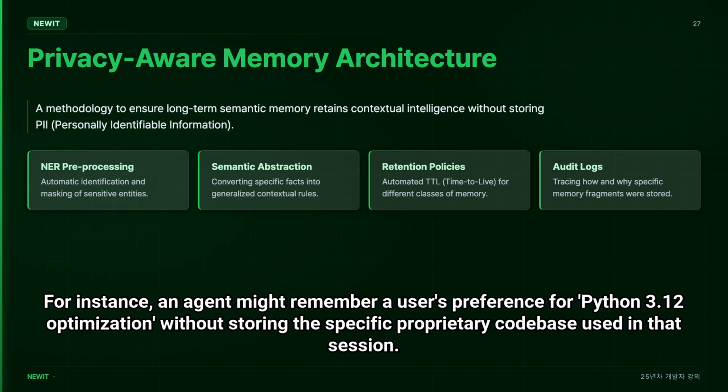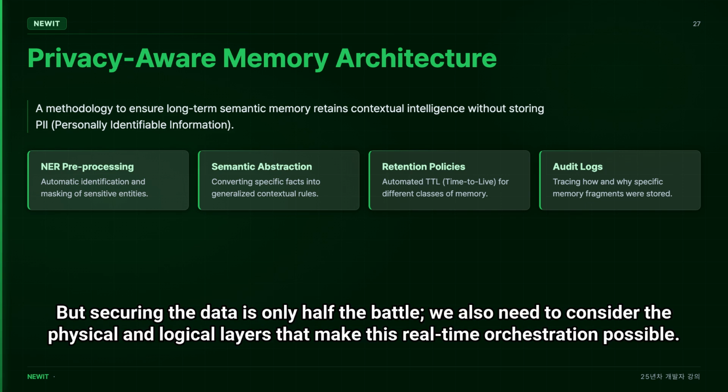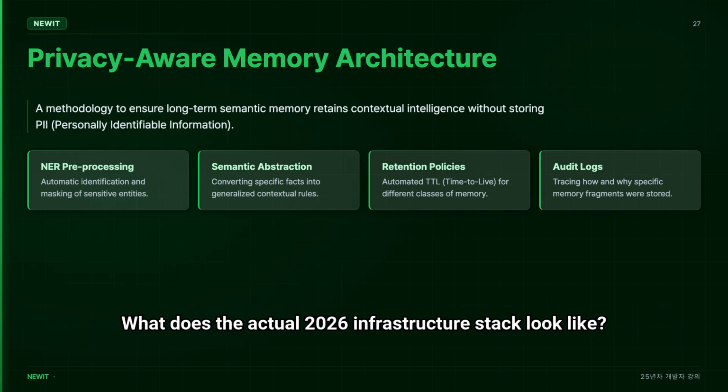For instance, an agent might remember a user's preference for Python 3.12 optimization without storing the specific proprietary codebase used in that session. This architectural separation between the contextual utility and personal identifiability is the hallmark of a mature AI system. But securing the data is only half the battle. We also need to consider the physical and logical layers that make this real-time orchestration possible. What does the actual 2026 infrastructure stack look like?